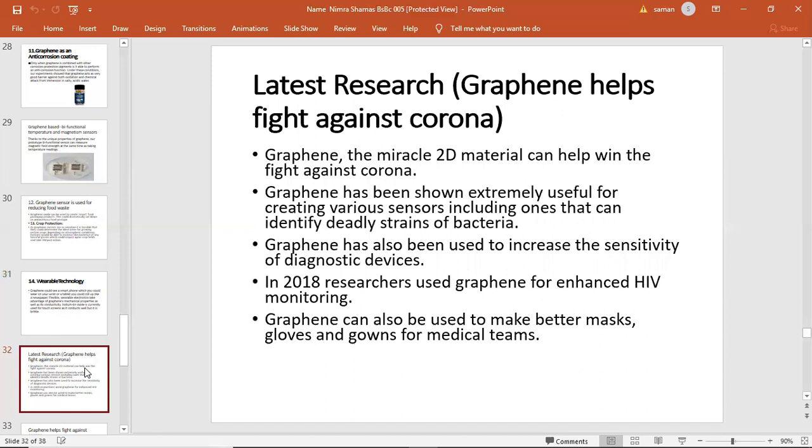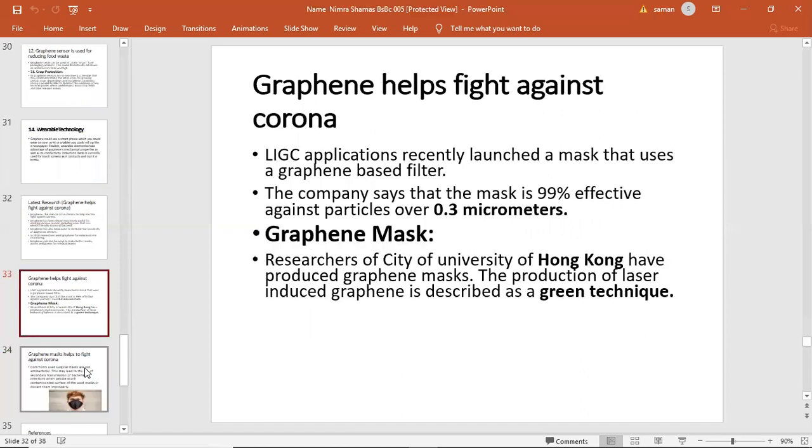In 2018, the latest research used graphene for enhanced HIV virus detection. HIV is the virus that causes AIDS, which is a very big disease. Graphene can also be used to make better masks, gloves, and gowns for medical teams. It is used for medical doctors.